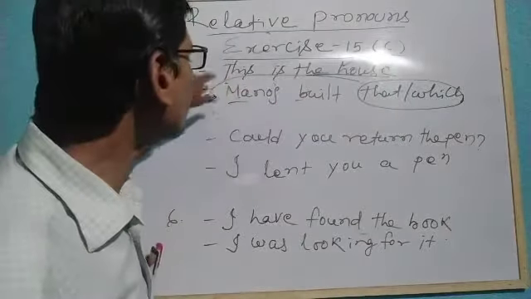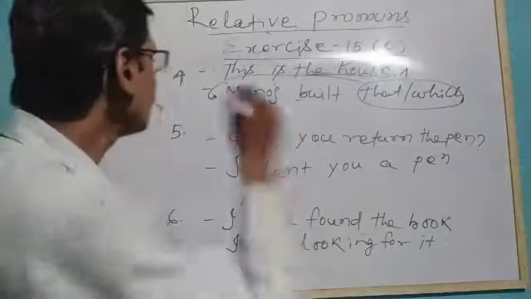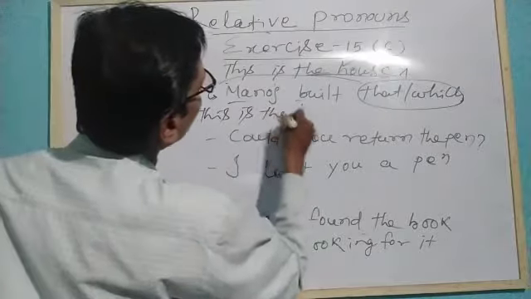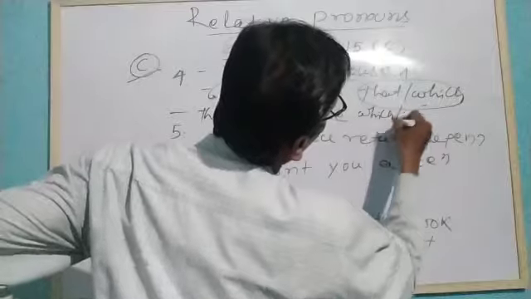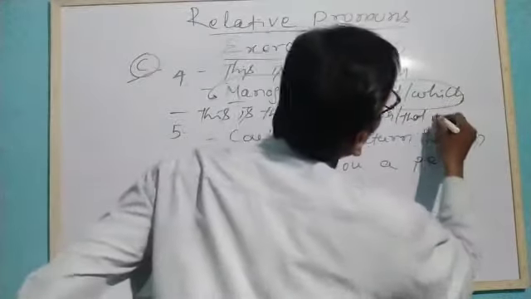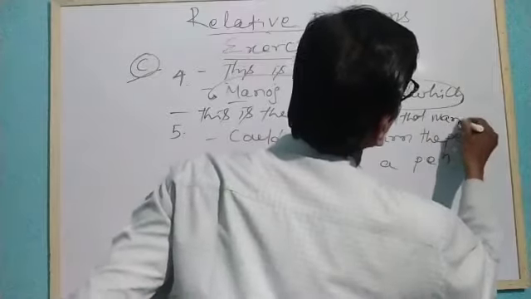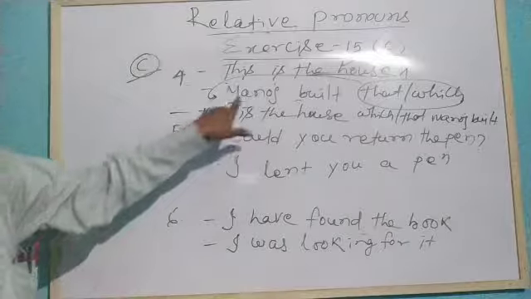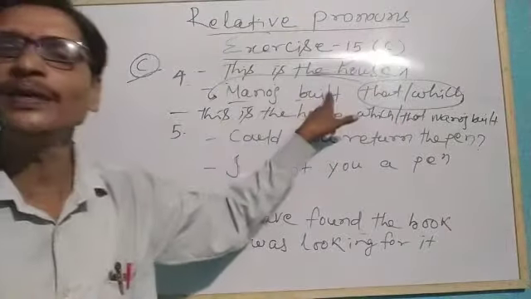And the second sentence we will write after this. So what will happen? This is the house which or that Manoj built.